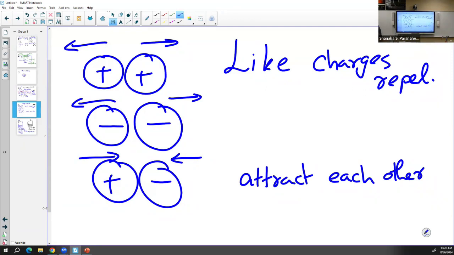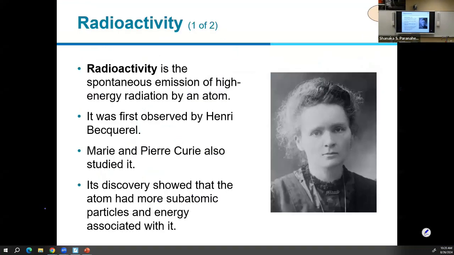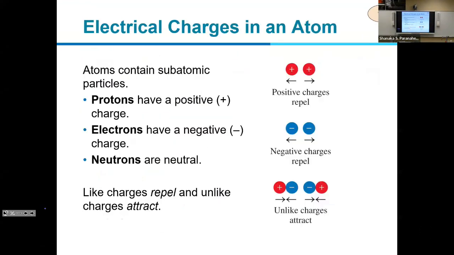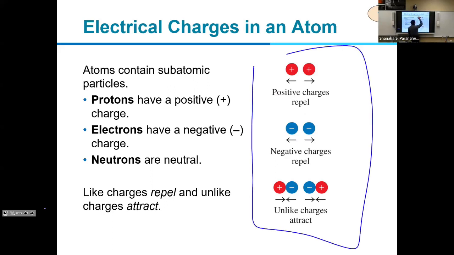And this is true for two magnets with south pole and north pole. So north poles don't stay together, so it's always repel. South poles repel, but north and south can attract each other. So electric and magnetic properties are going to be the same. So atoms contain subatomic particles, so protons, electrons, neutrons. So we are going to talk about these charges later. So this is what I highlighted. So how do these particles behave when they are close to each other?